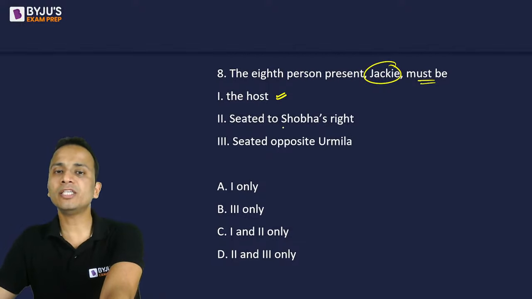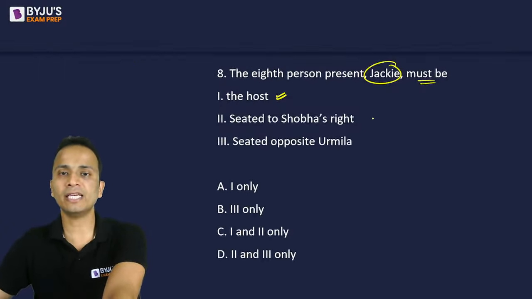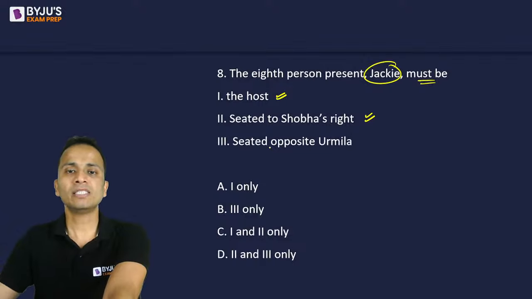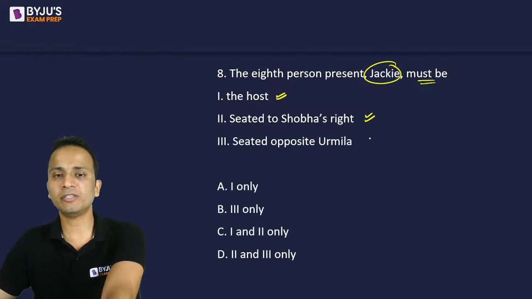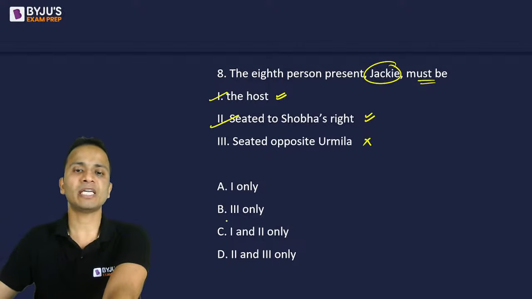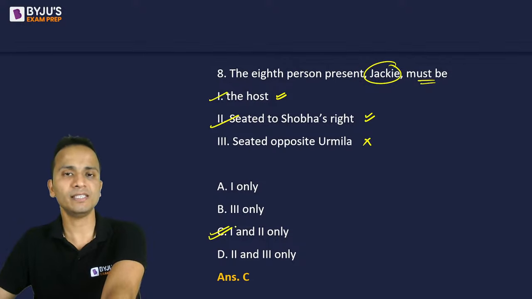Statement 2, seated to Shobha's right. Jackie is seated to Shobha's right, definitely. Okay. So the second statement is also correct. Seated opposite to Urmila. Jackie, is he sitting opposite to Urmila? No, he is sitting opposite to Madhuri. So the third statement is not correct. So the first statement and the second statement are correct. So the correct answer here should be option C.